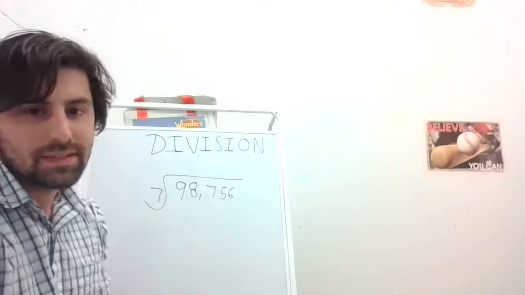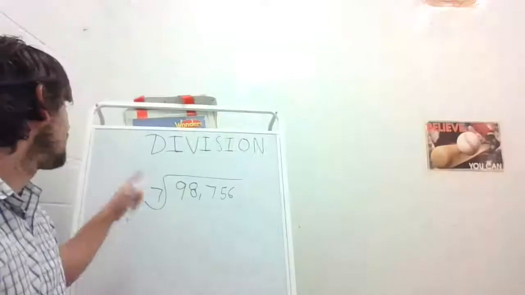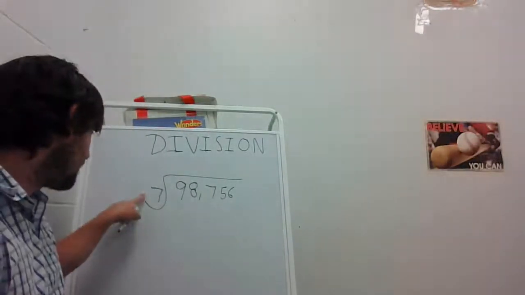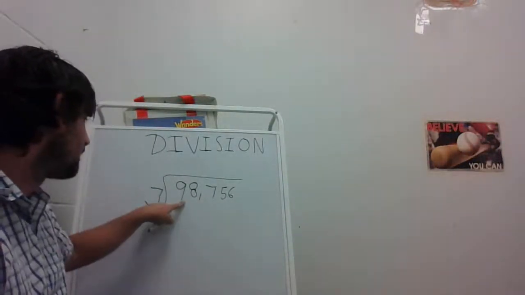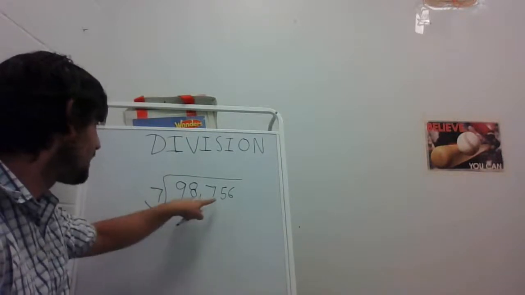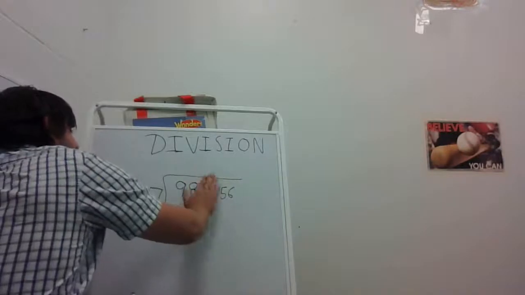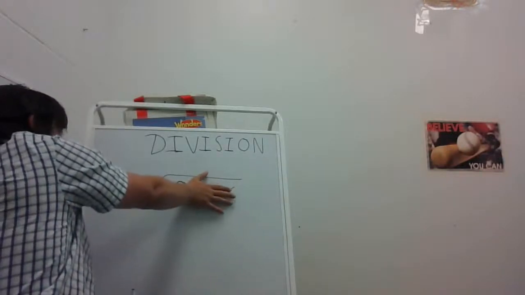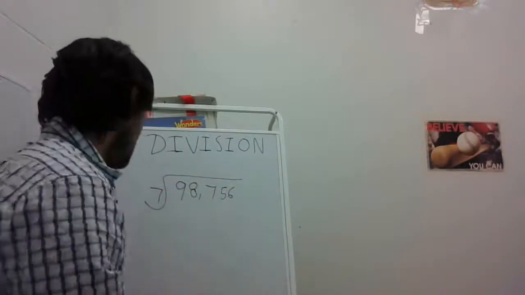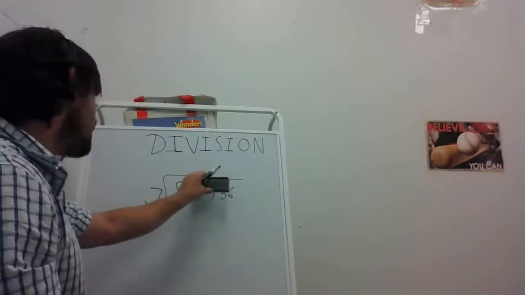So this is definitely, you're right, not a method we would use for skip counting. But instead of trying to figure out how many times 7 goes into 98,756, we can figure out how many times 7 goes into 9. So we can forget about these numbers to start off. We're going to figure out how many times 7 goes into 9.